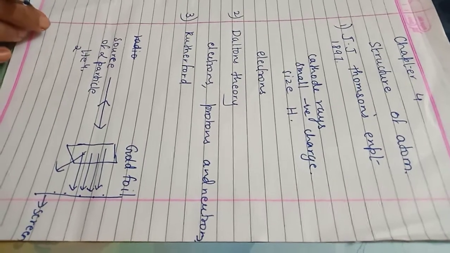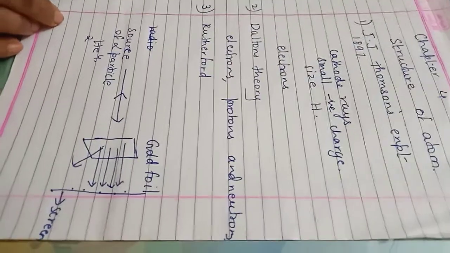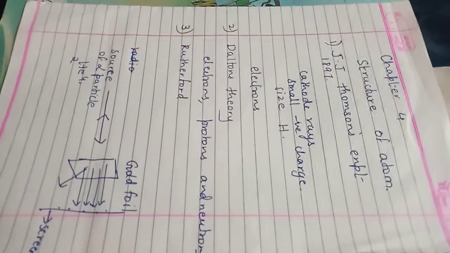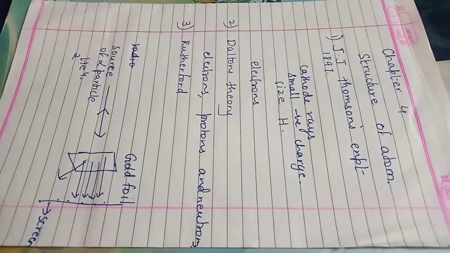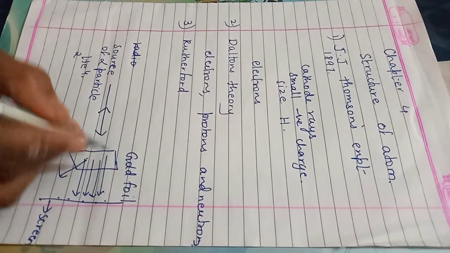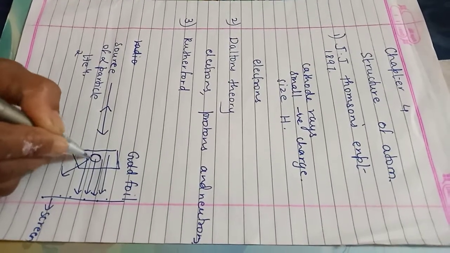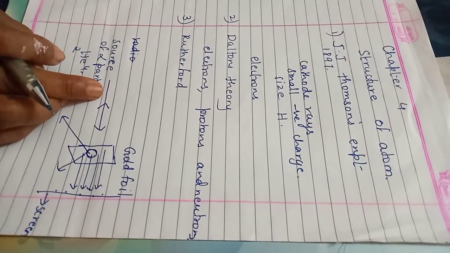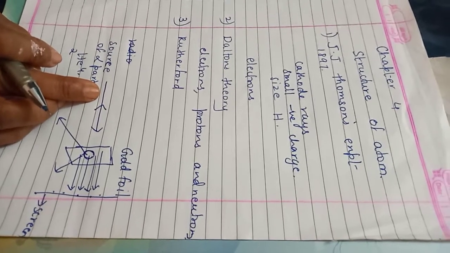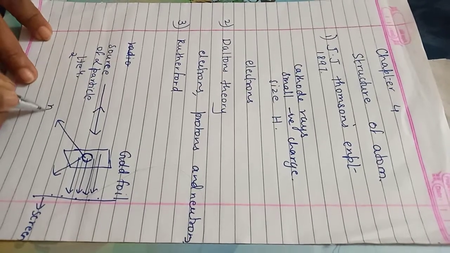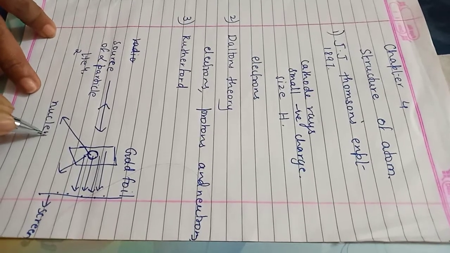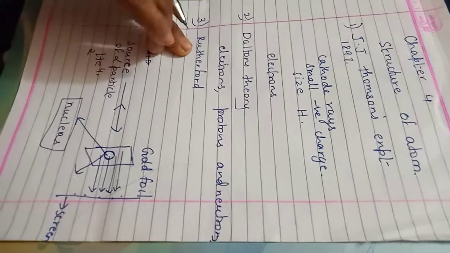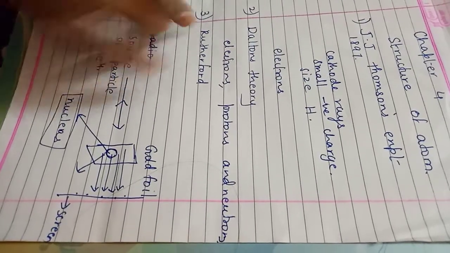Now he was confused that through the gold foil, when 99% of alpha particles traveled without any deviation, what made one alpha particle retrace its path? Means inside the gold foil there is something, students, and that something is responsible for sending one alpha particle back, and that was what was called the nucleus. So the nucleus was discovered by this gentleman Ernest Rutherford.